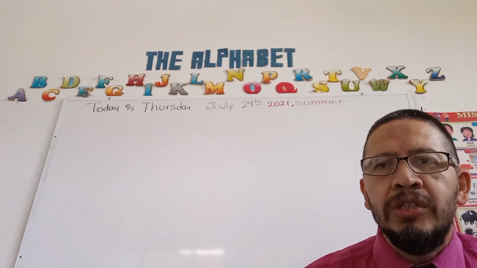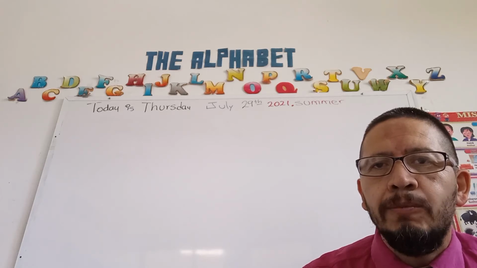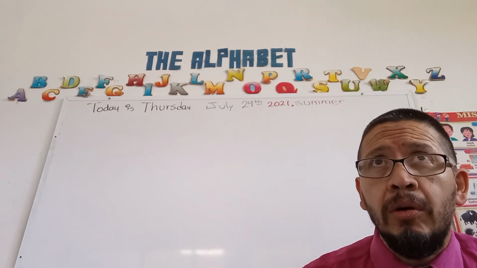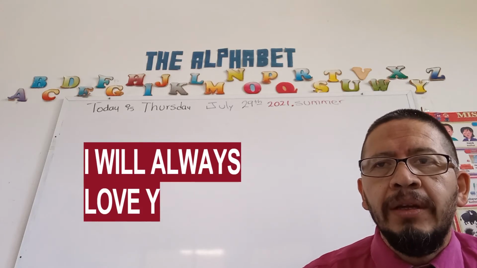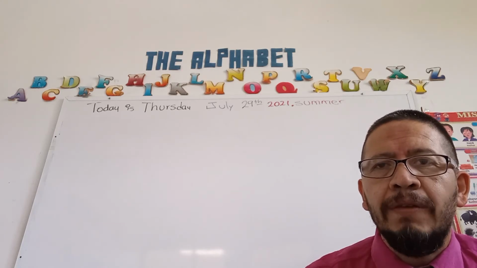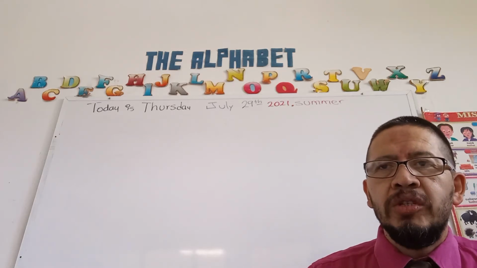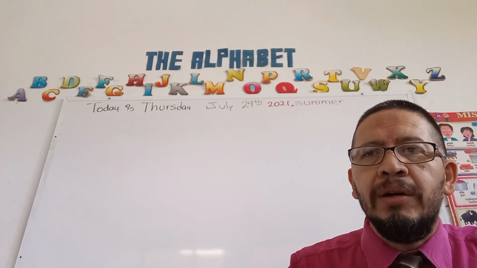The other possibility, which is also correct, is between the auxiliary verb and the main verb, as in the example, I will always love you. If you pay attention, you can see that in this case we have the auxiliary verb will, then always, and then the main verb love. This is the other natural position between the auxiliary verb and the main verb.